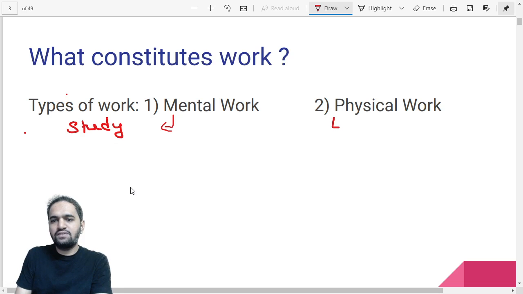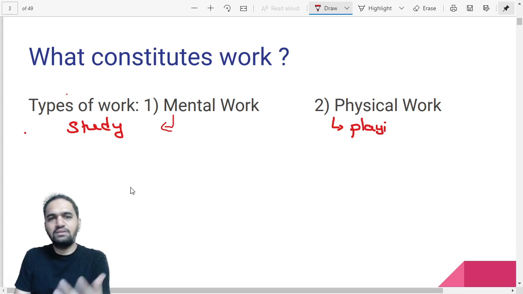What about physical work? For example, you are playing cricket. That is the best physical work you can do. Let's say you are playing cricket and applying some force. Suppose you are using your bat, hitting the ball, and you are getting 4 or 6. So playing cricket is the best example of physical work, in which you use the bat and hit the ball. After applying force, the ball moves from one place to another.